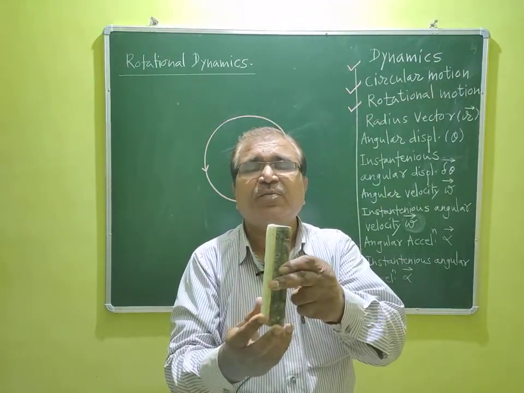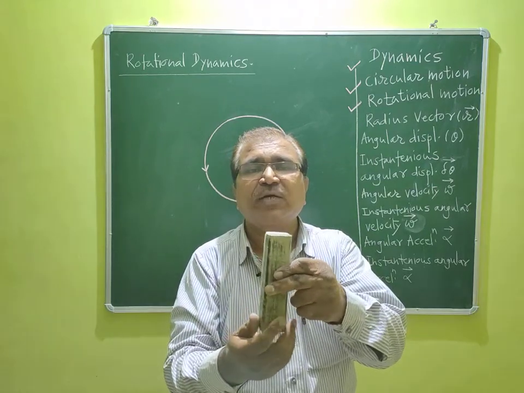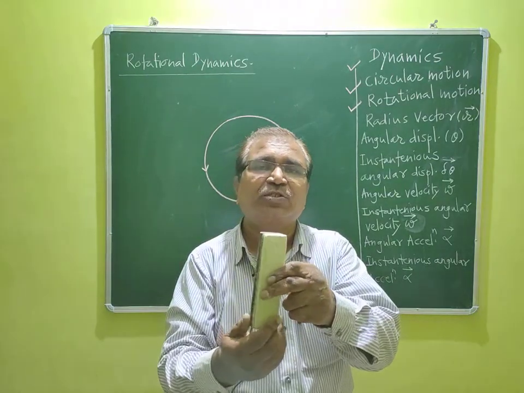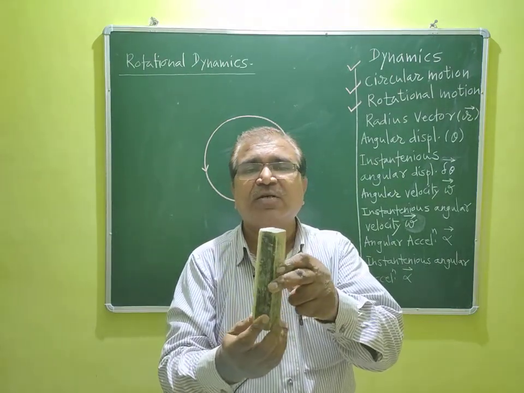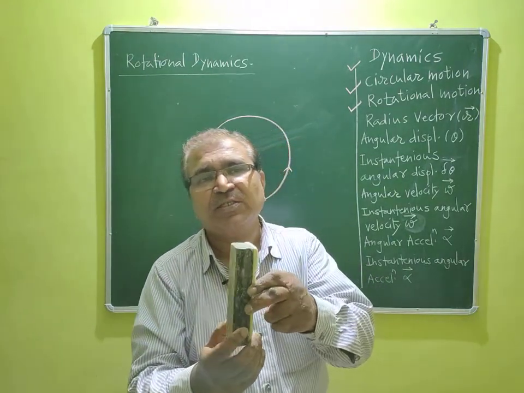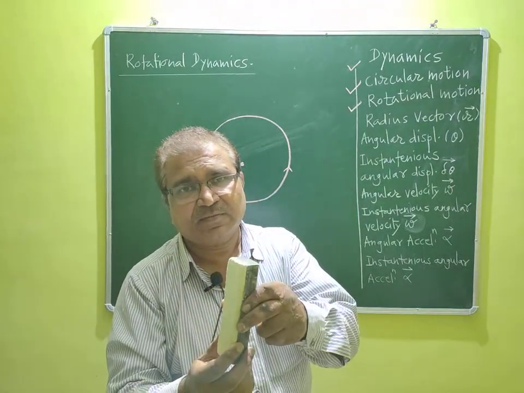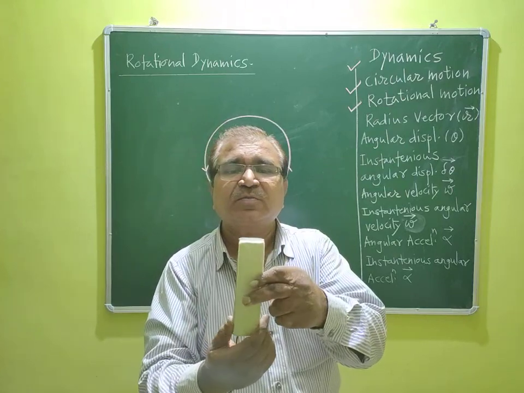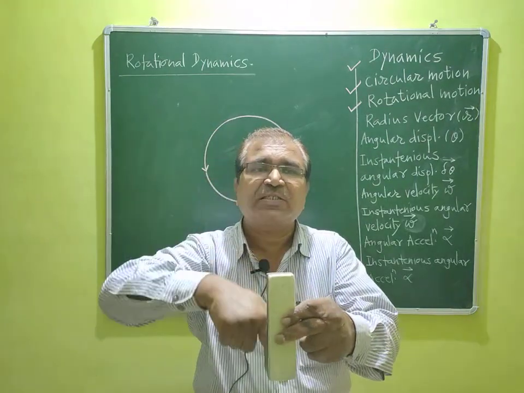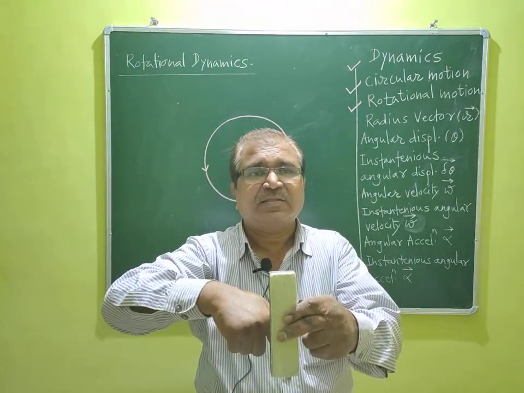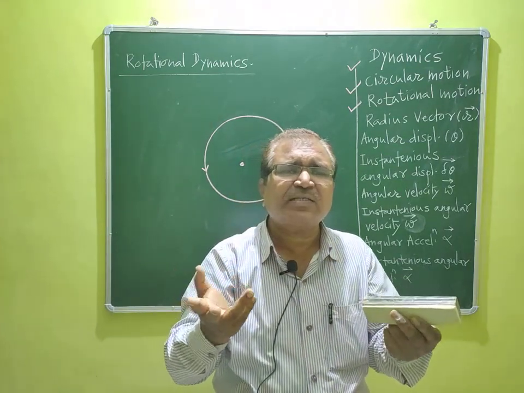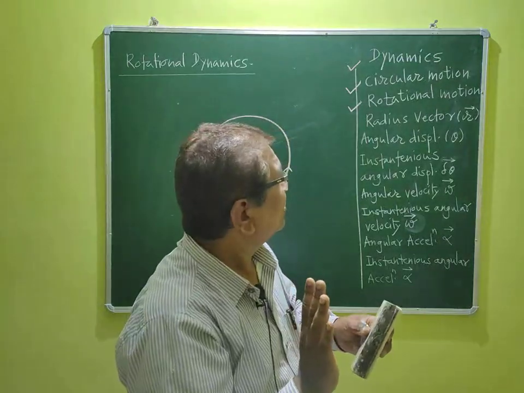The spinning of a body about its own axis is called rotational motion, dear guys. Here, for rotational motion, the axis of rotation is fixed, and in circular motion, no question arises about the axis of rotation.